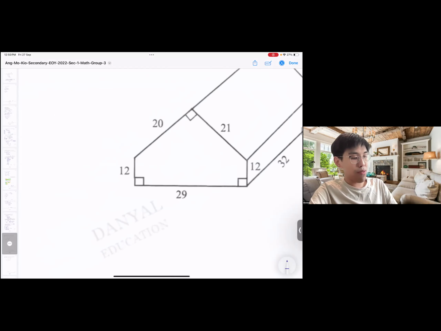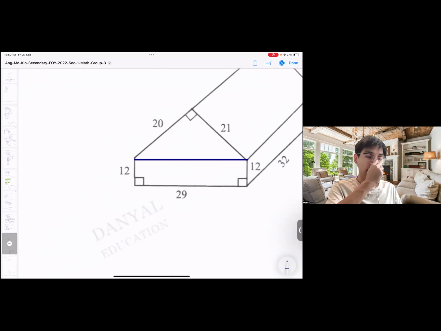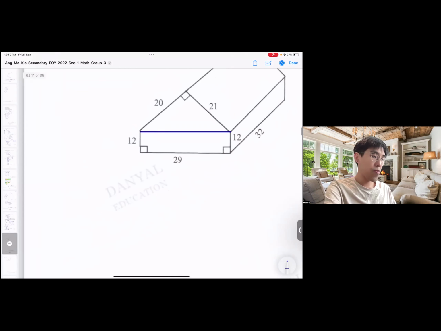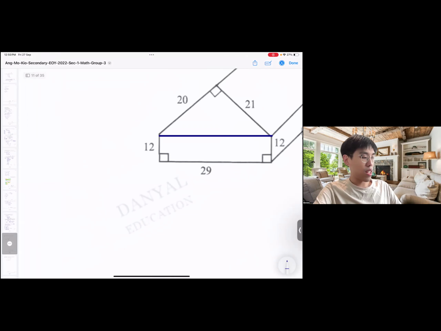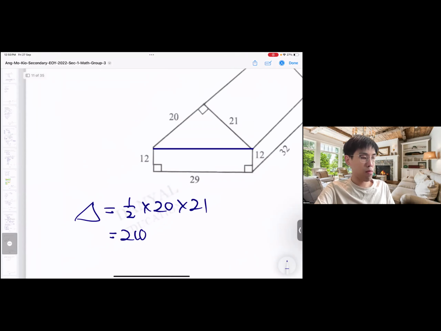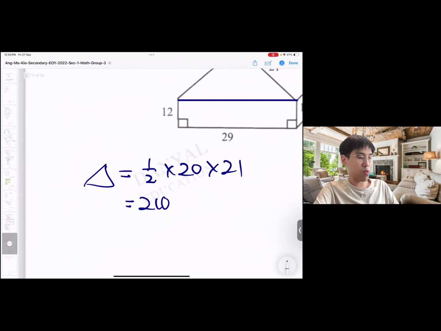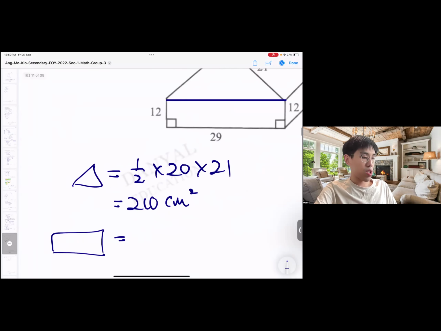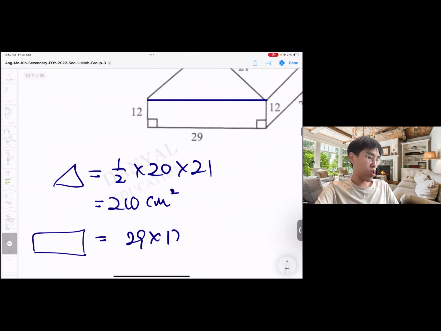So first of all, let's find this little composite figure here. It's made of a triangle and a rectangle. So let's find this one first. The triangle equals half times 20 times 21, 210 cm square. Then I have the rectangle at the bottom. So it's 29 times 12.